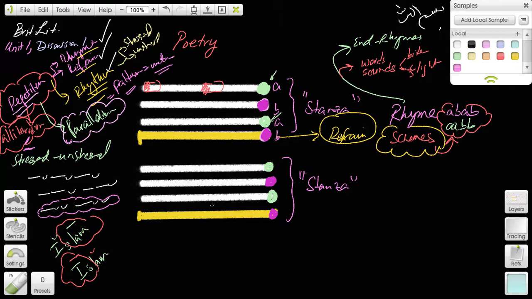Okay. Some of these other terms are not necessarily related to this, but they are terms that we should be familiar with nevertheless. Diction. Diction, as in dictionary, is the particular use of words or word choices a person has. So if I say his diction is incomprehensible, it means the vocabulary he uses is so difficult to understand. So diction is the use of words or word choice of a particular author.